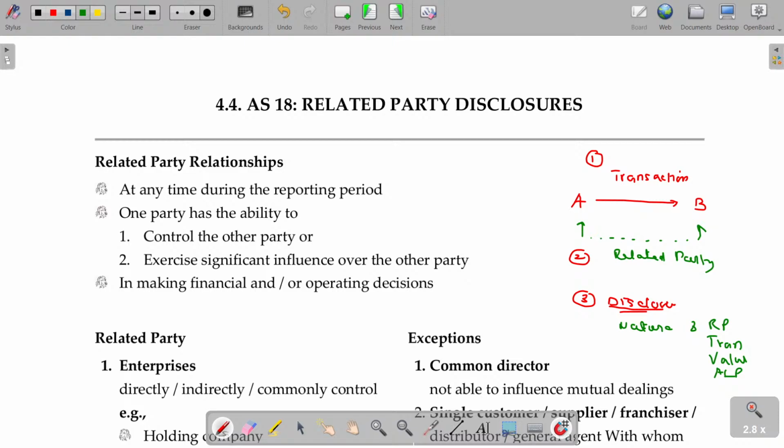AS 18 says, if it is a transaction between related parties, you have to disclose the transaction nature as well as the related party nature, the transaction value, and whether it's a real value or not. You have to disclose the current value in the market, the value between known parties.